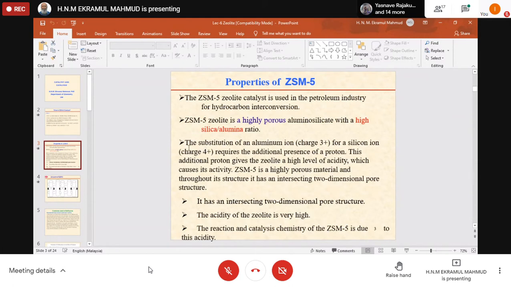So this additional proton gives rise to zeolite acidity, which causes its activity.